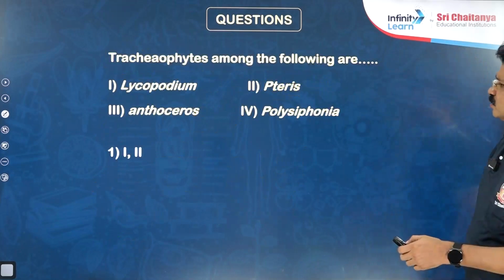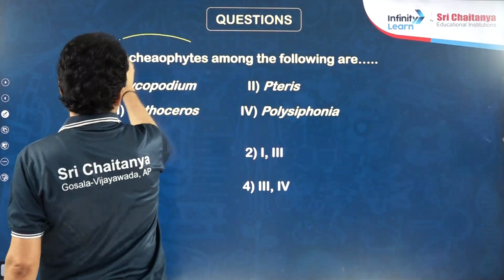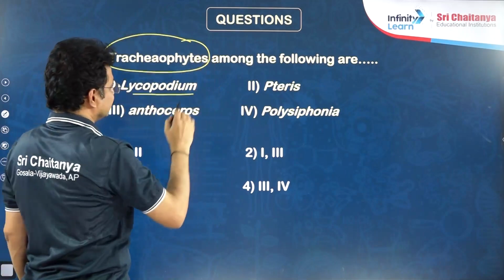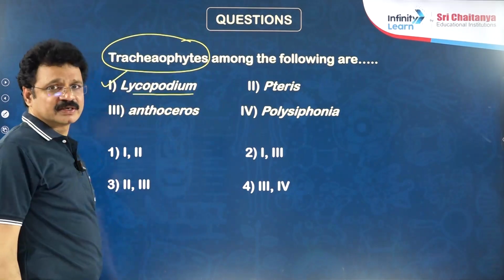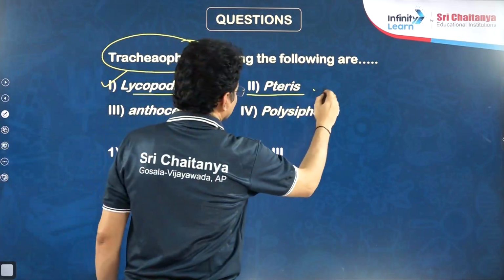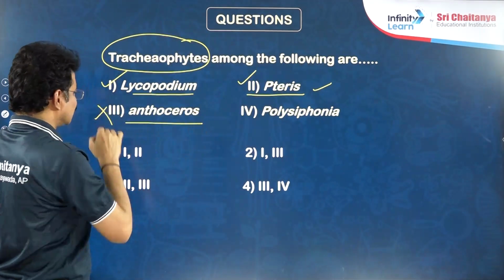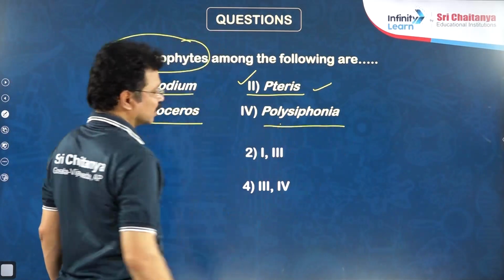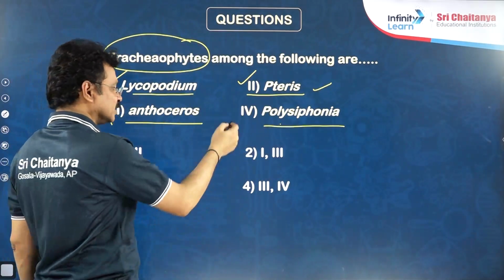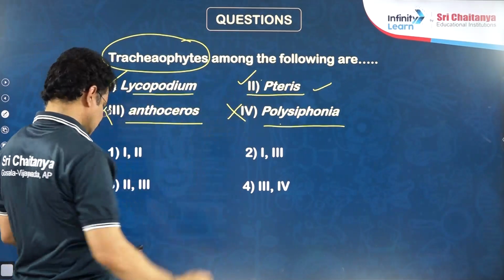Next, tracheophytes among the following. What is the meaning of tracheophyta? Vascular plants. Lycopodium is a pteridophyte member. All pteridophytes are vascular plants. Pteris, ferns, are also members of the pteridophytes. Next, Anthoceros is a bryophyte, a non-vascular plant. Polysiphonia is an alga, a red alga, which is also non-vascular. Then the right answer is 1 and 2.